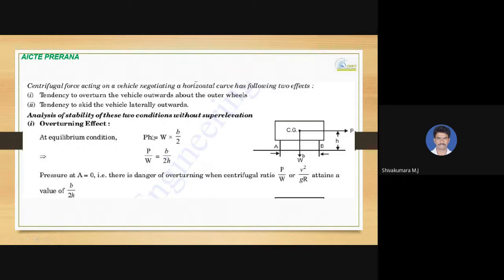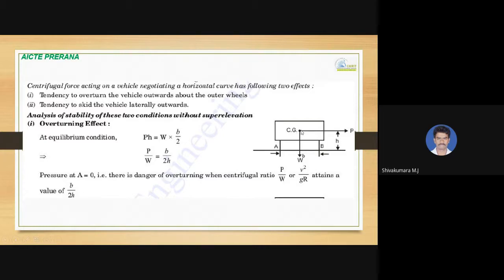For the overturning effect, you can take a moment about one wheel. Here P into H. If the vehicle is traveling in this direction, the inner wheel A can be moving up due to the overturning effect. So take the moment of all the forces acting on the vehicle about the contact point of wheel A with the surface.